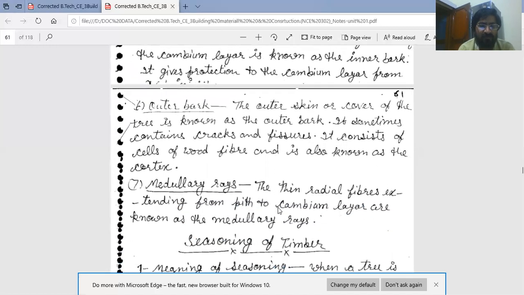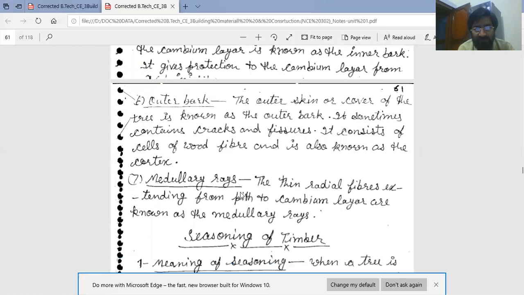Next component of tree, medullary rays. The thin radial fibers extending from pitch to cambium layer, from the inner central portion to the outer portion of the cross section of tree.